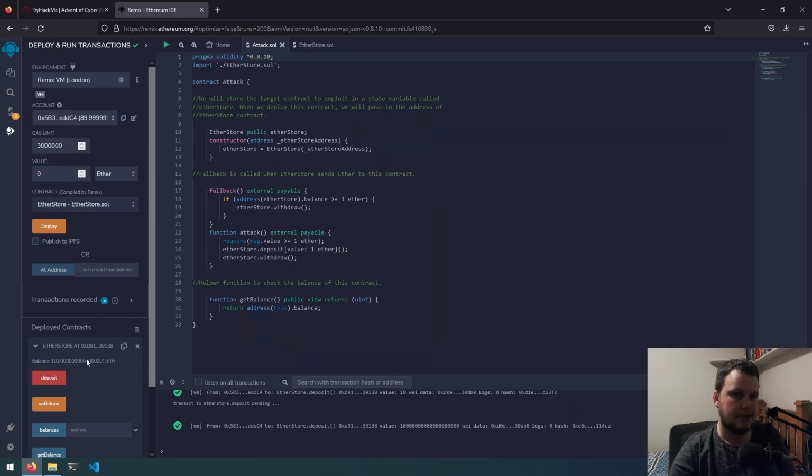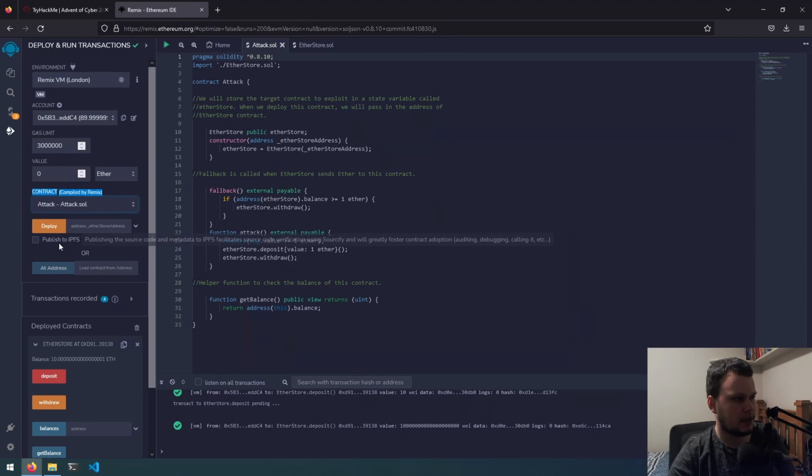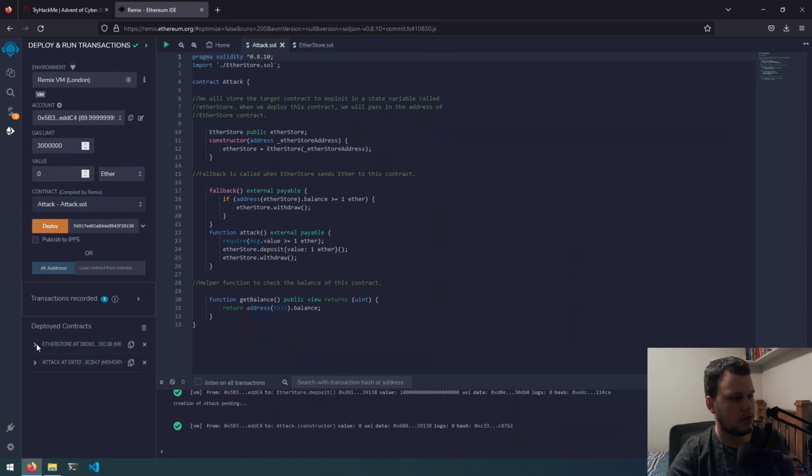Now we need to deploy the attacker contract. So we go to contract, and we select attack. We need to put the address of the EtherStore contract in there. So go down here, click copy. We then paste that here, and then we deploy. And now we can see we've got both EtherStore and the attack contracts deployed.